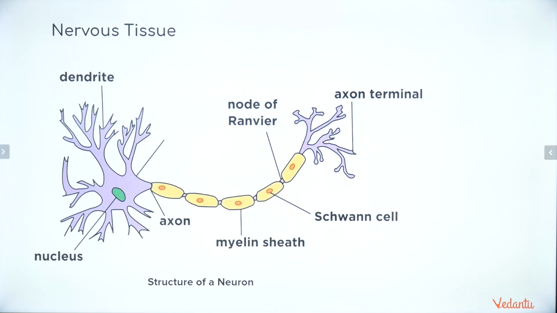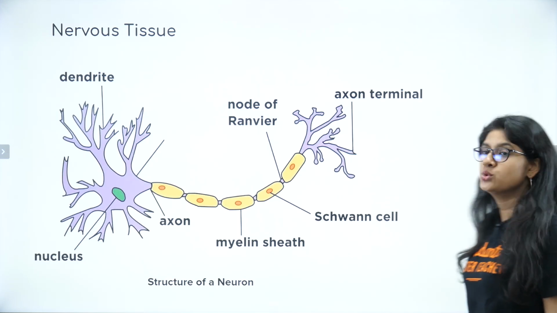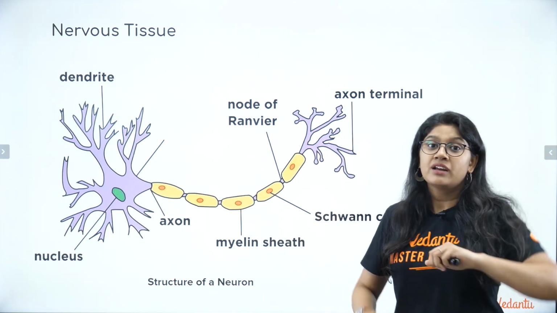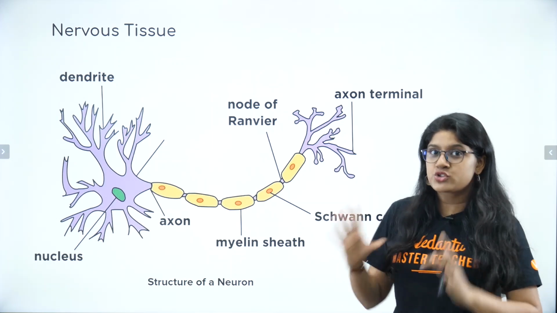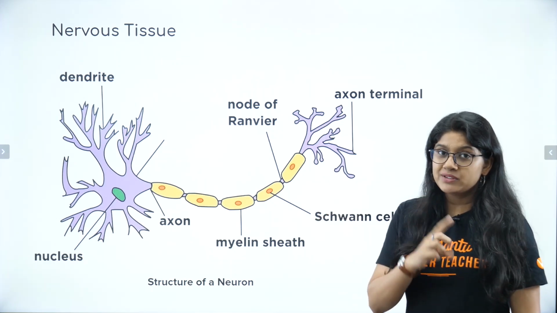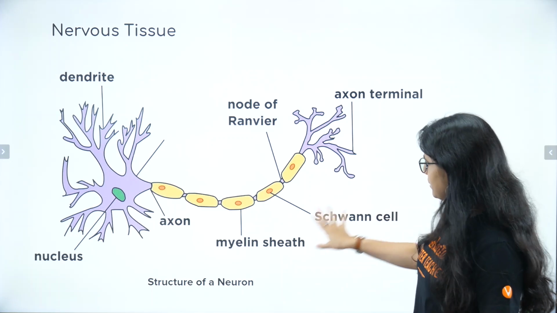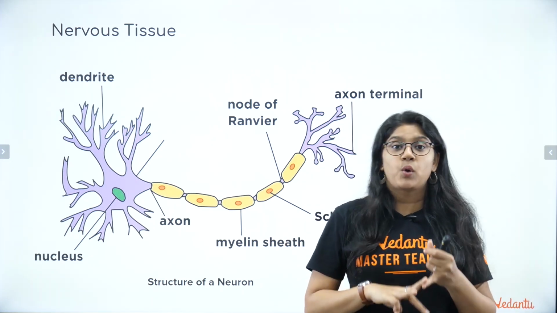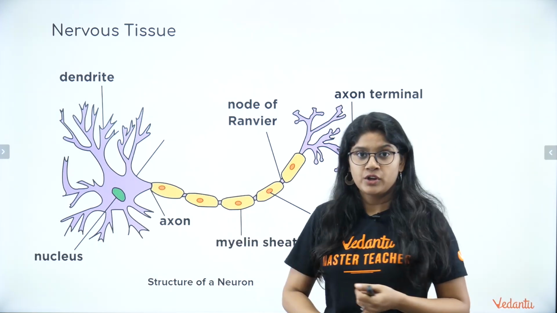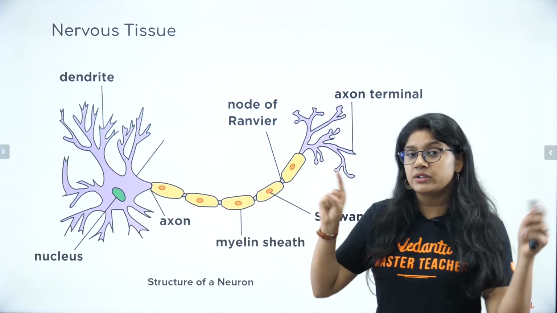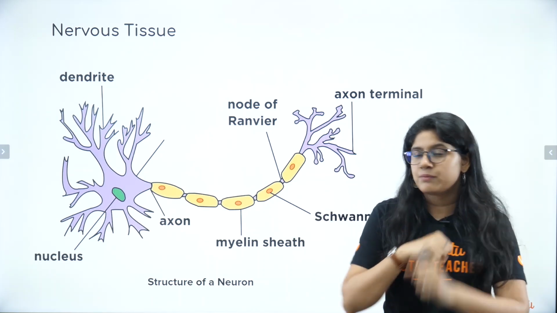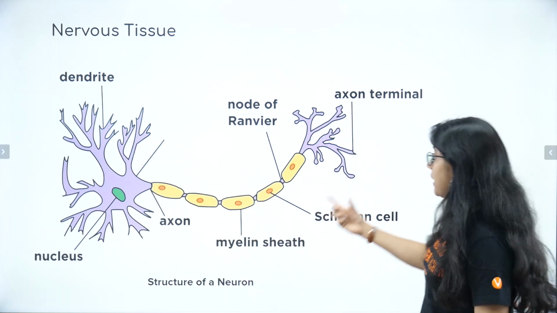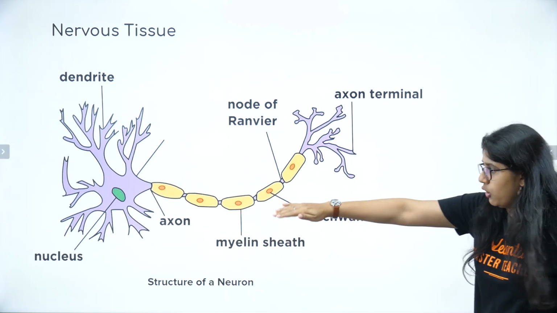Next, everyone, is the nervous tissue. Easy peasy, lemon squeezy, everyone, right? Now they can ask you to draw the structure of a neuron. So remember this for 3 marks. A very beautiful diagram, everyone. It has 3 major important parts: dendrites, cell body, and of course the axon. So the dendrites will receive the signal from the nearby axons, take the signal, transfer it to the cell body, and the axon will take it to the different parts, a long arm.